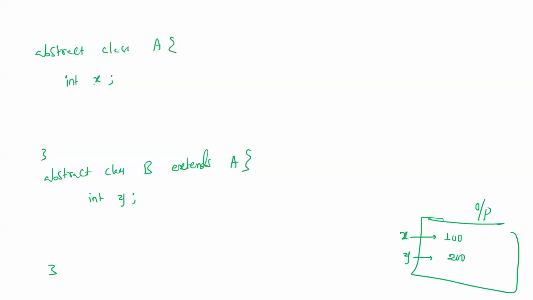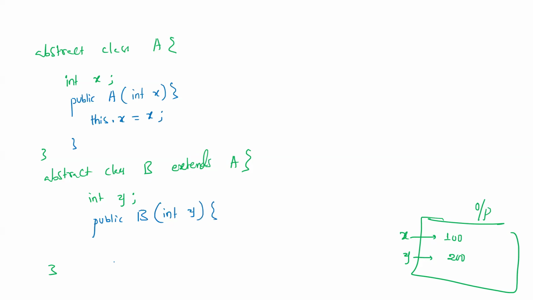First, to initialize the instance variable, you should have a constructor. The constructor in class A is public A. It needs to initialize one instance variable, integer X, so this dot X equals X. Then to initialize the instance variable of class B, we should have a constructor whose name is the same as the class name. Here also one integer input, and we can go with the same variable name. That's a professional approach. Then this dot Y equals Y.